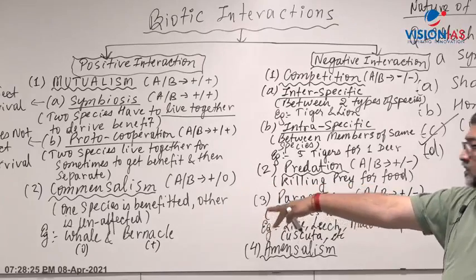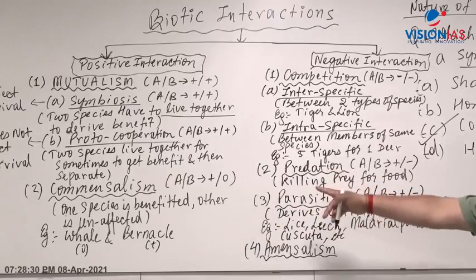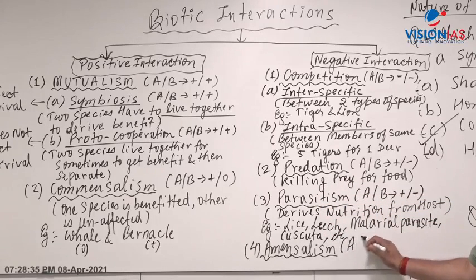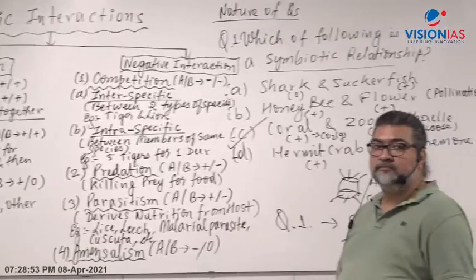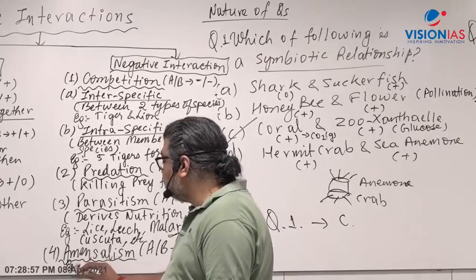Now opposite of commensalism is amensalism. What happens in amensalism? One gets negative, one gets harmed, minus. Other is neutral, unaffected, 0. One gets harmed, other is unaffected. Amensalism is where one is harmed, other is unaffected. Minus and 0. Right?